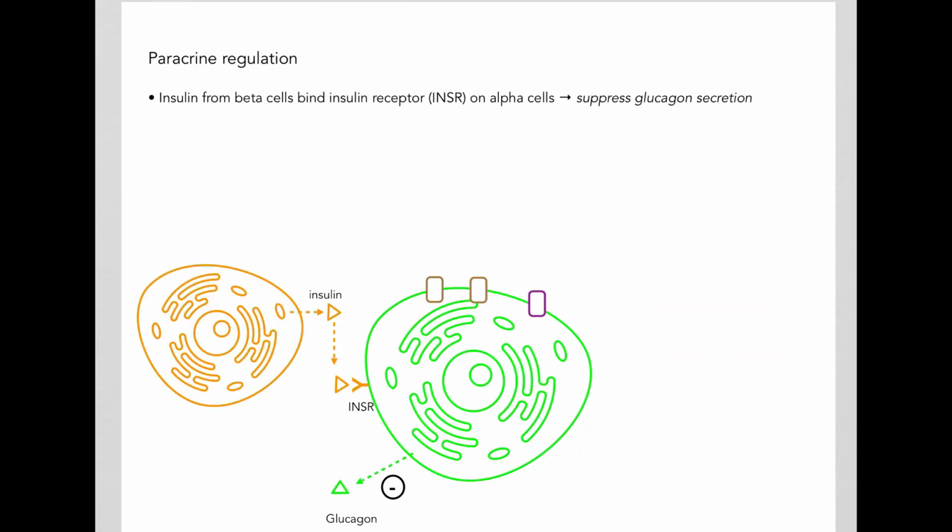In another paracrine regulation, insulin that is secreted by beta cells, so here's insulin secreted by beta cells, when this insulin binds the insulin receptors, which are also found on alpha cells, glucagon secretion once again is inhibited. Glucagon secretion by the alpha cells is inhibited. So somatostatin as well as insulin affects the secretion of glucagon by alpha cells.